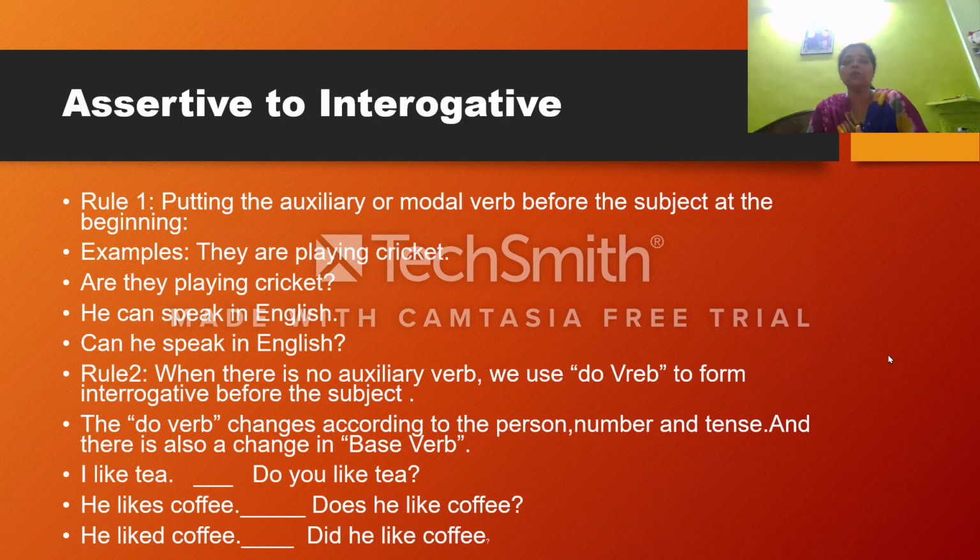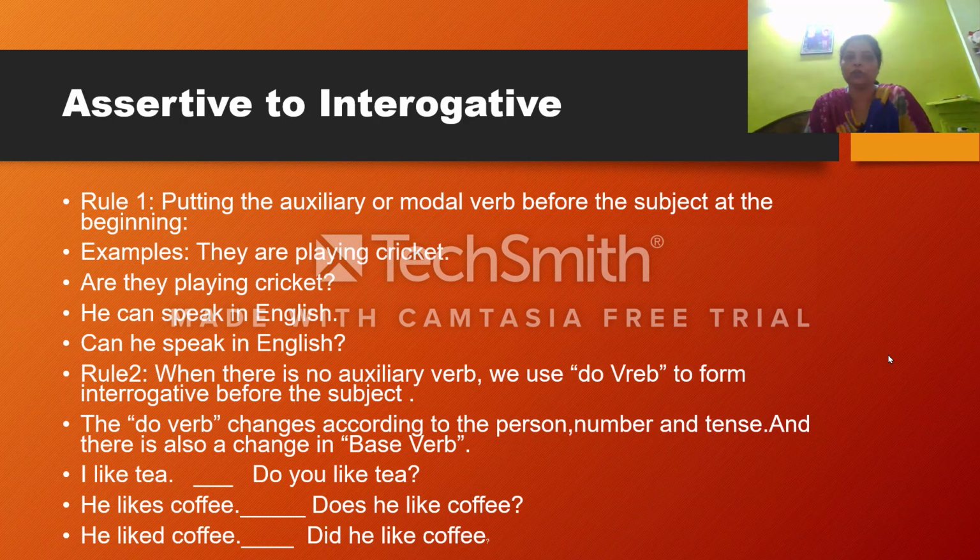So now we are going to learn how to change the assertive sentence to interrogative and interrogative to assertive. How to change the assertive to imperative, to exclamatory and to negative. And also the same vice versa: changes from negative to assertive, interrogative to assertive, exclamatory to assertive. That we have to do.